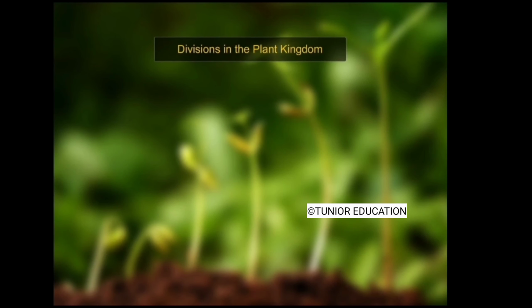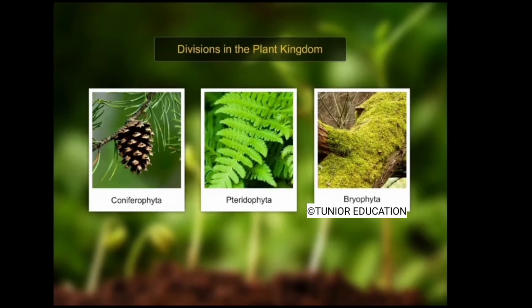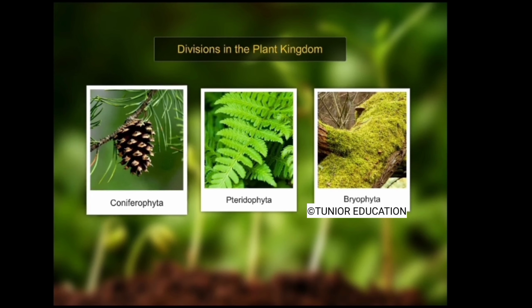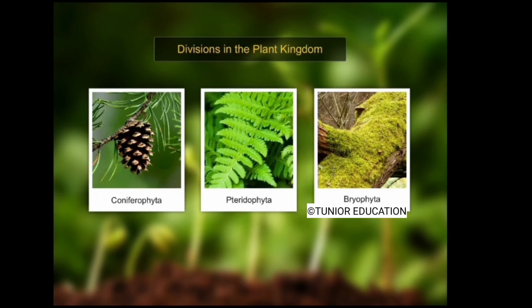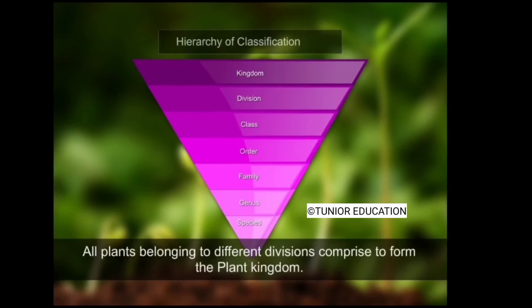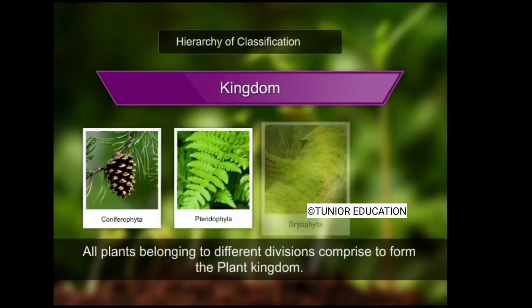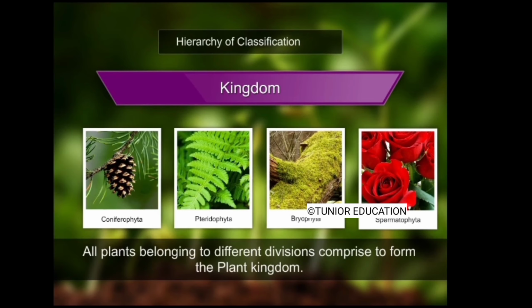Apart from angiosperms, the plant kingdom consists of other divisions too. For example, plants are also classified under divisions Coniferophyta, Pteridophyta, and Bryophyta. All plants belonging to different divisions are assigned to the highest category called Kingdom Plantae.